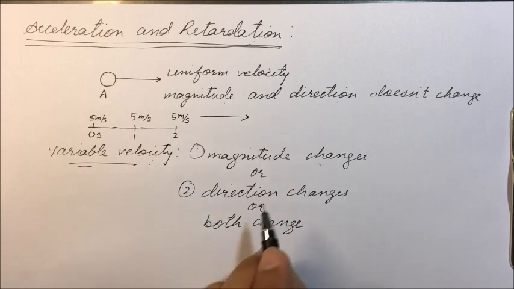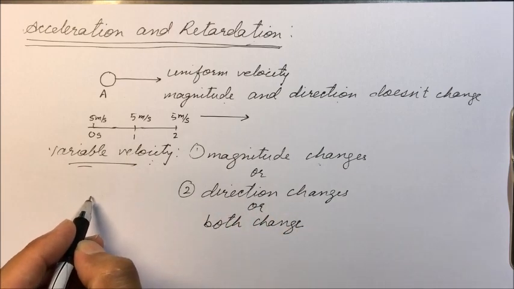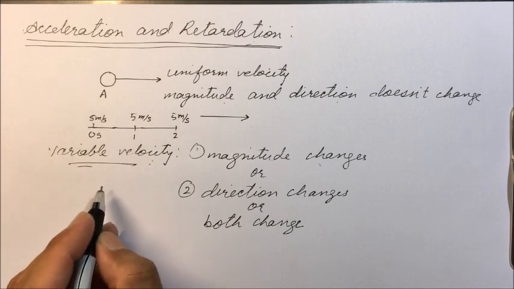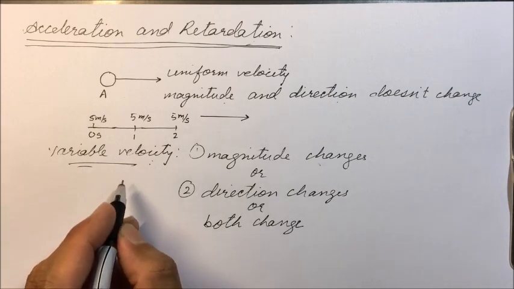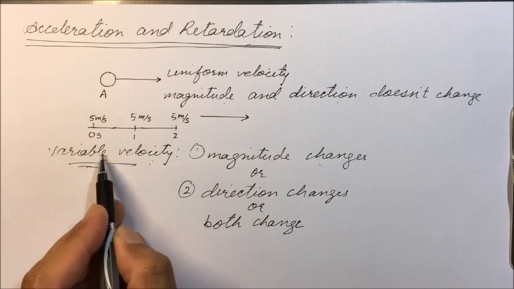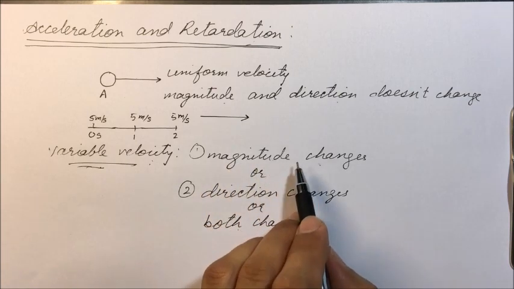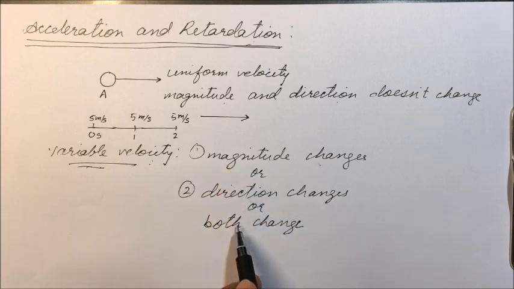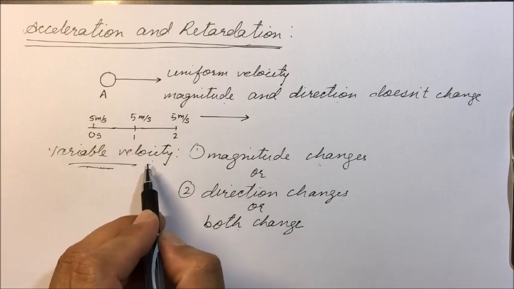Now see the second case. Only the direction changes. For example, a body is moving in circular motion. Its speed remains the same, that is uniform speed, but the direction is changing. The body is covering equal distance in equal intervals of time, but the direction is changing. Then we say the body is moving with variable velocity. The third case is when both change, that is, magnitude changes as well as direction changes. These are the three cases. When any of these cases take place, the body is said to be moving with variable velocity. That is, velocity is changing.